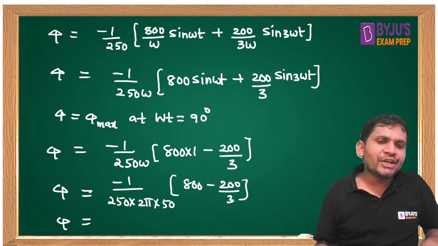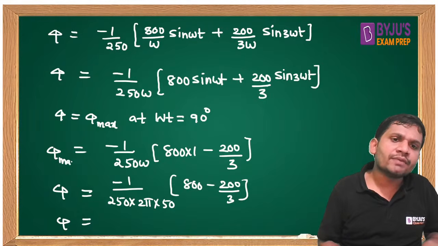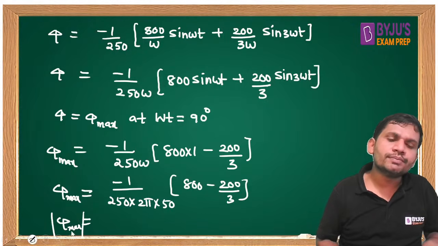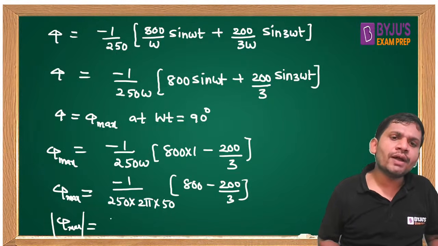You take only magnitude. I am asking for phi max. This is the phi max, because at 90 degrees we are getting the maximum value of flux. But I want only the magnitude, because only the magnitude is asked. Yes, friends. How much we can get? I think you simplify this one. We can get 9.3 milliweber.